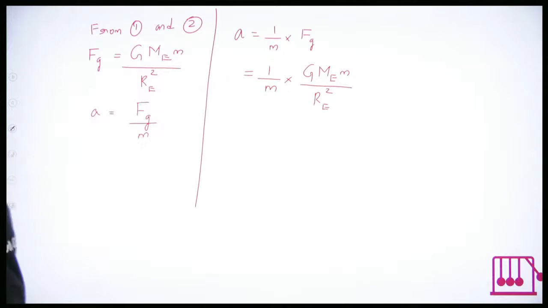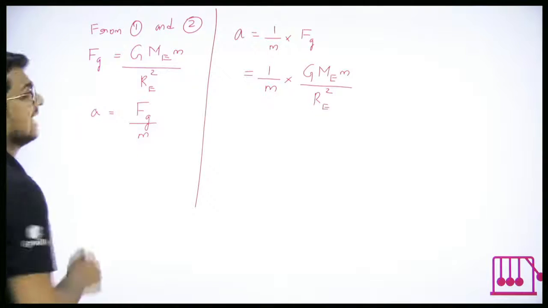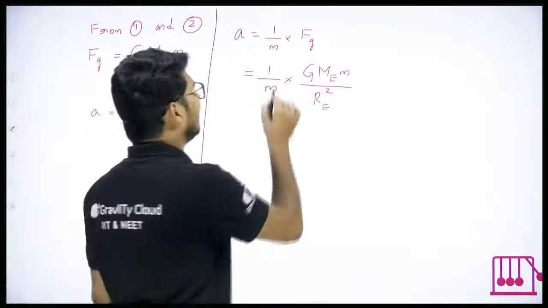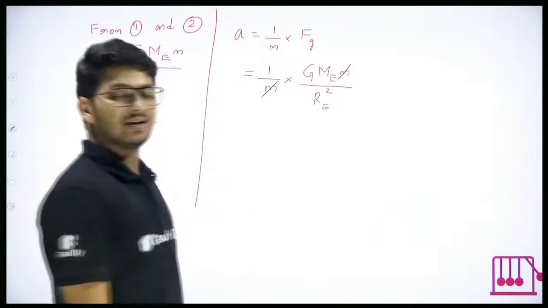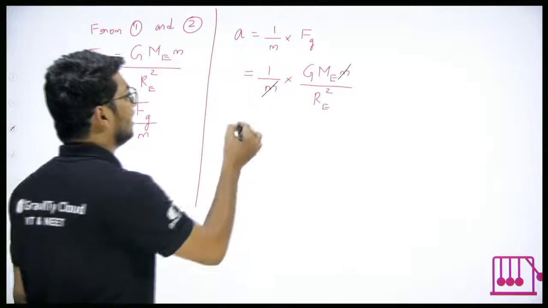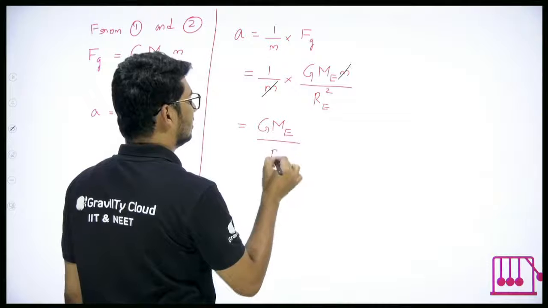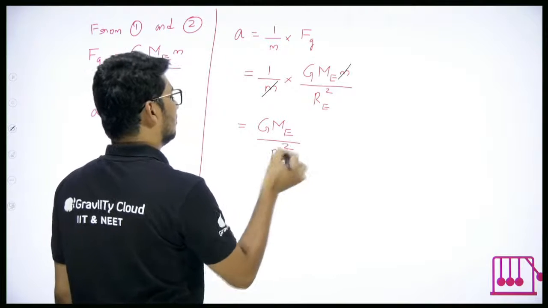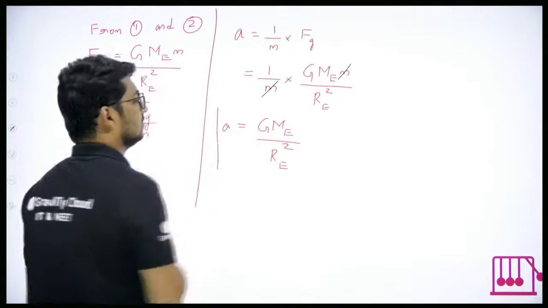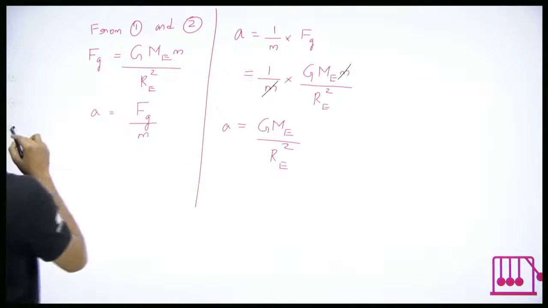Look at that. Will anything get cancelled here? m and m get cancelled. Mass of ball and mass of ball get cancelled. What will remain? G ME upon RE square. And what is this? This is acceleration of ball.